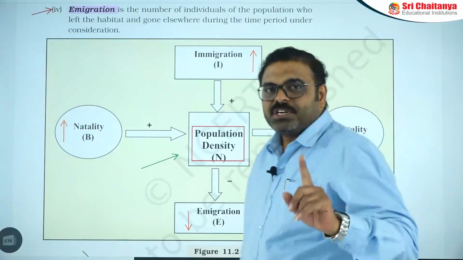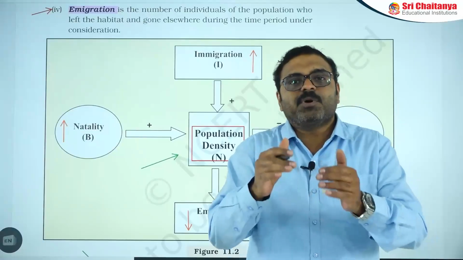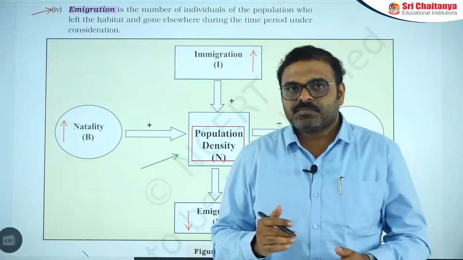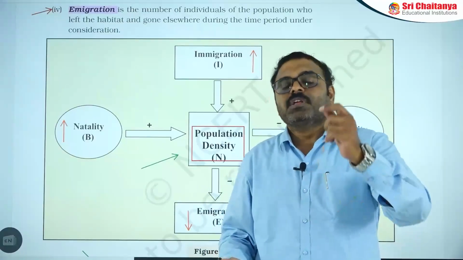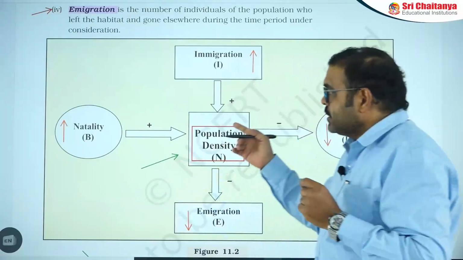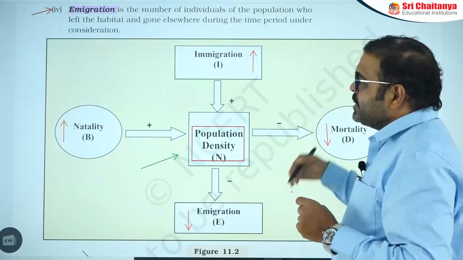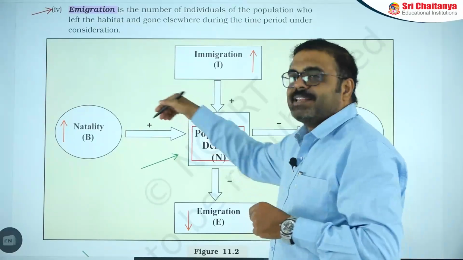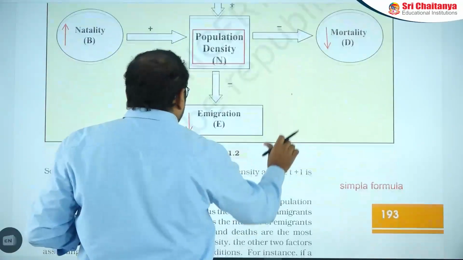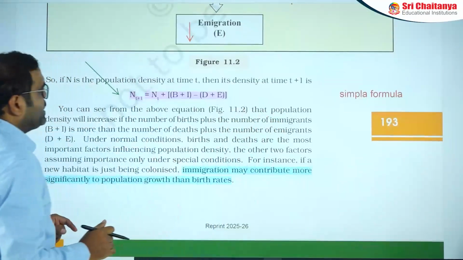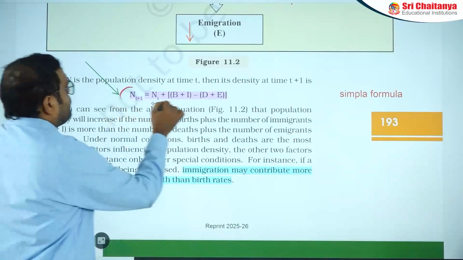But one point you need to understand: natality and immigration, which one can increase the population instantly? Births will not happen instantly in a population, but immigration can. That's why you need to understand that, comparatively, immigration can increase the population more drastically than natality. This is a very important point in this concept. And another one is a very simple formula you need to understand from this part.